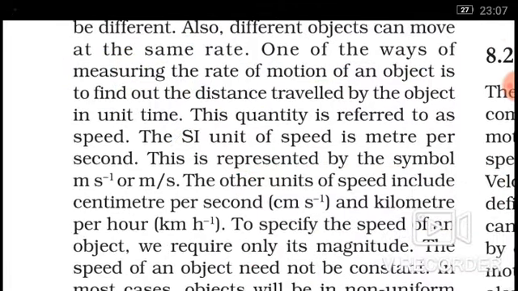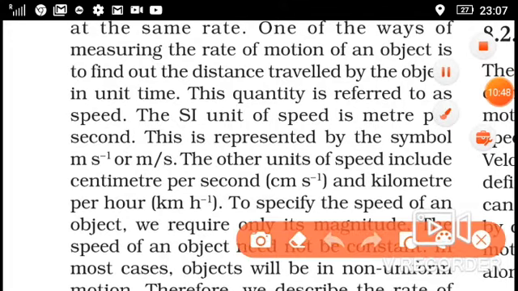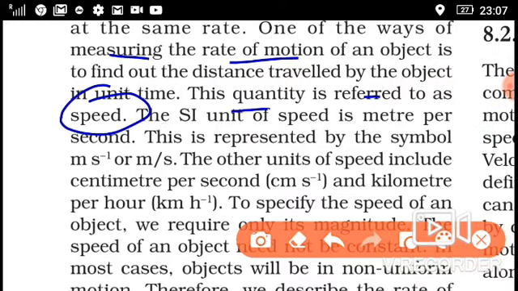That is how we can measure the rate of motion. The quantity is referred to as speed. How can we measure the rate of motion? By its speed. And the speed SI unit is meter per second.